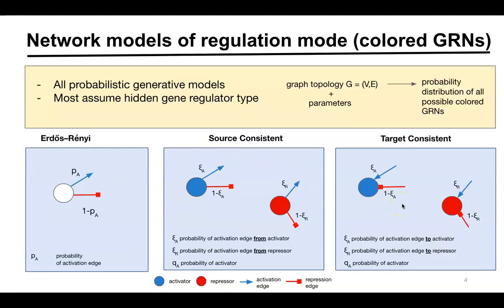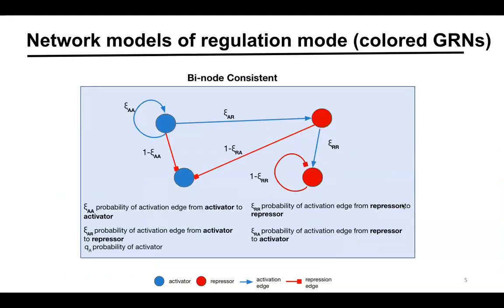For these two models, we also considered modifications called degree-consistent models to distinguish the effect of highly connected genes from poorly connected ones. In those models, the actual probabilities are functions of the node's degrees, or the number of regulatory interactions that the genes have. It could also be the case that the regulation between a pair of genes is controlled by both gene types. That would, for example, be the case if we expected to see that activators tend to activate other activators and repress repressors. We model this type of behavior in our most complex model, called the binode-consistent model, in which we have 4 different probabilities of having an activation edge, one per combination of activator and repressor.